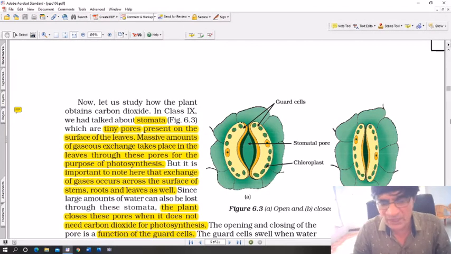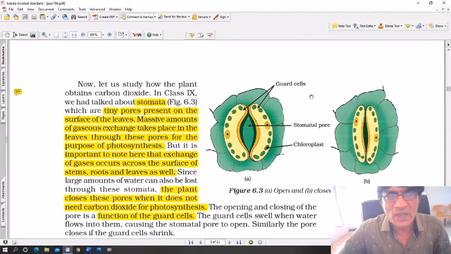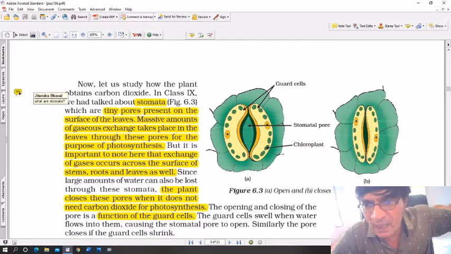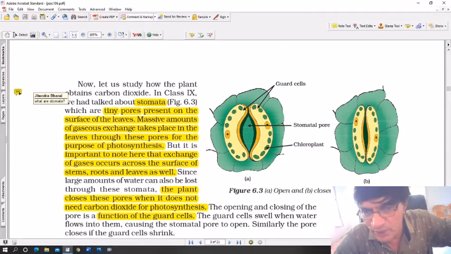You can see in this section, there is a question out here. See this question: what are stomata? Now you see, when you are watching this video, make sure your textbook is open. Again, I am repeating this.